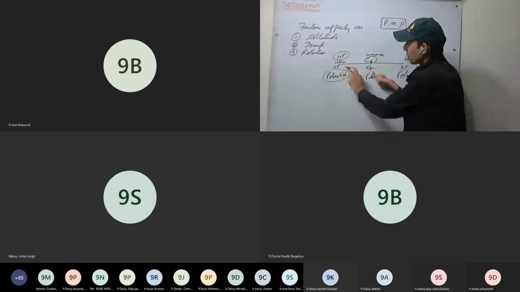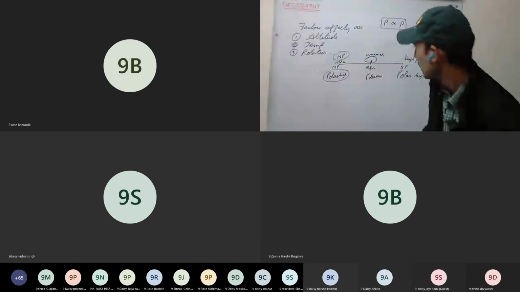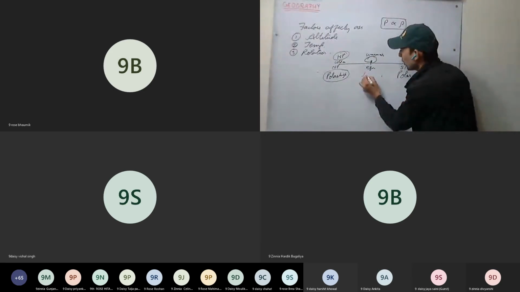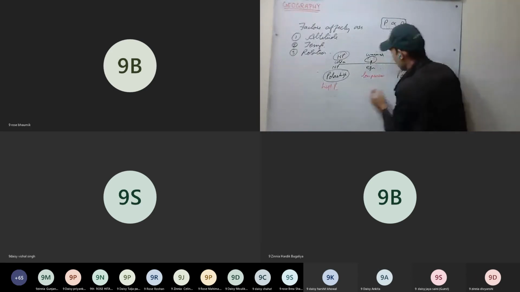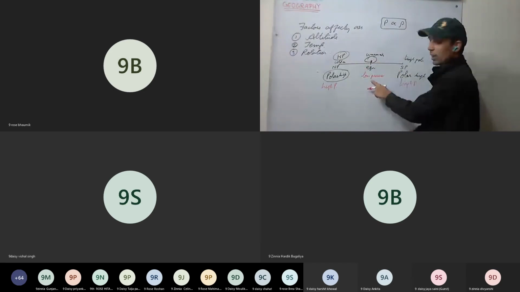Here pressure is low, and here pressure is high. Here we have low pressure, and here we have high pressure. On the poles we have high pressure, and we have low pressure on the equator.